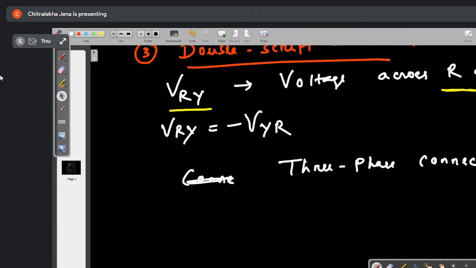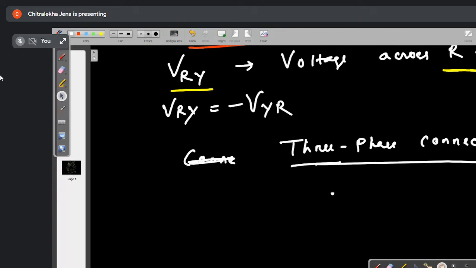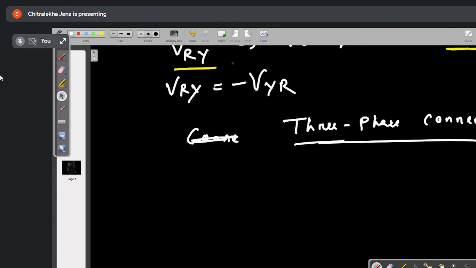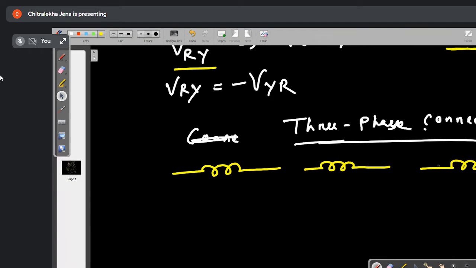Three-phase connection. So how many windings are there in three-phase? Three windings are there. Very good. Three-phase, three windings are there.